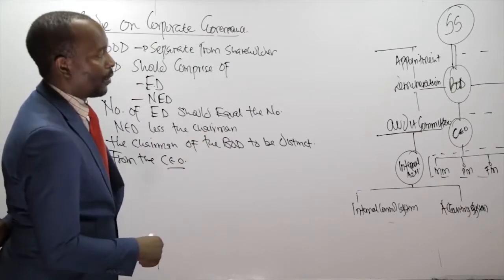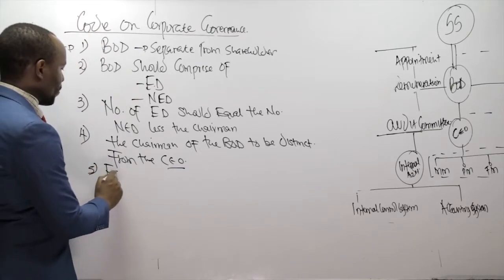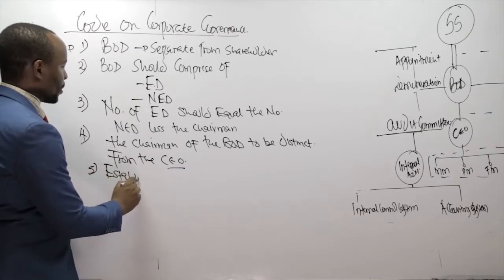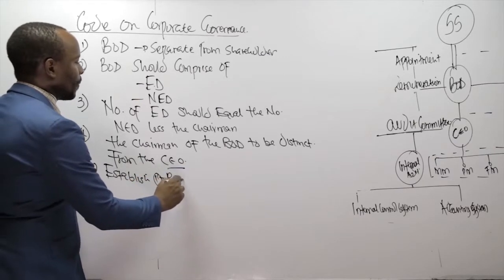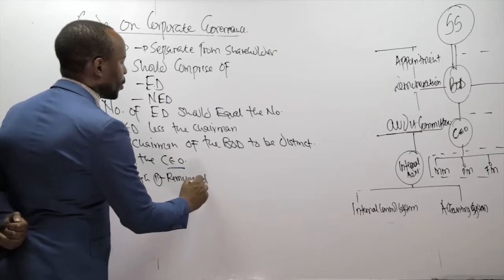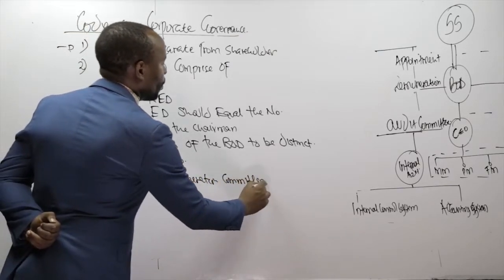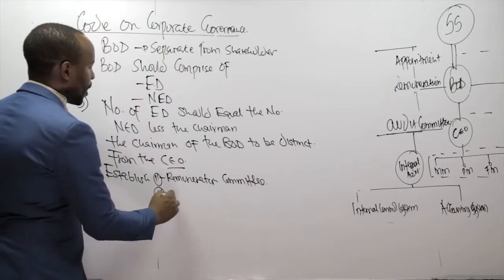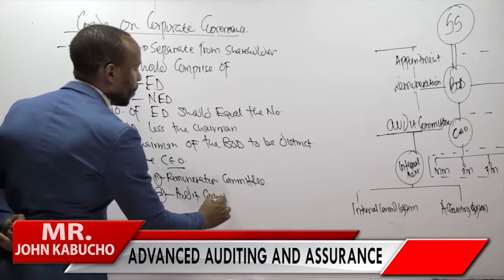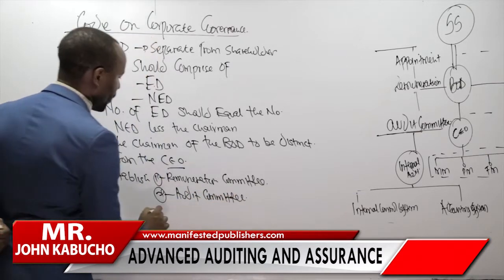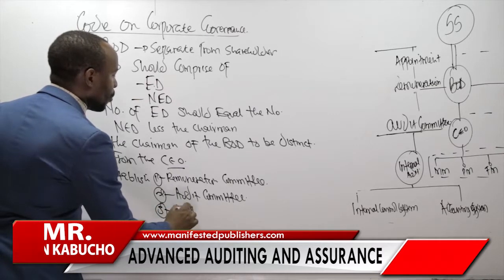Then we can also bring the case of committees that we should establish. What do you think we are supposed to establish? We establish 1, a remuneration committee. We establish 2, an audit committee. We establish 3, the appointment committee.